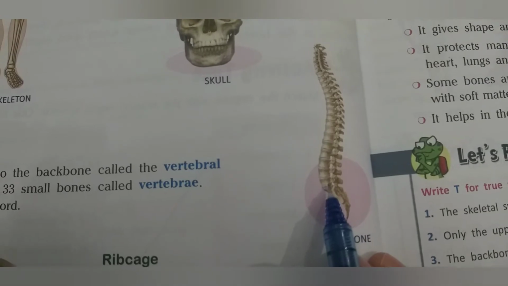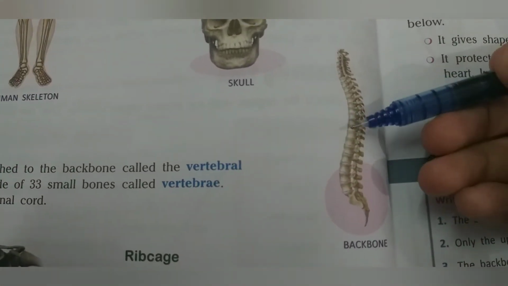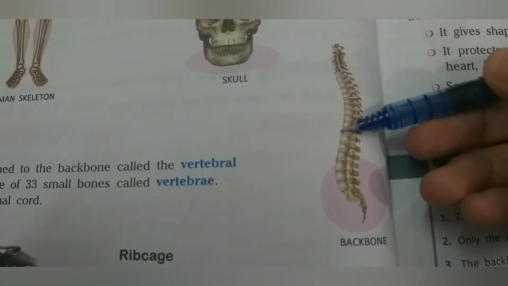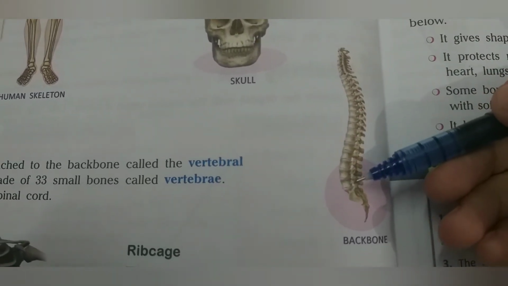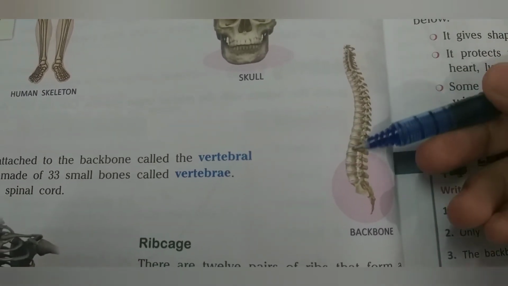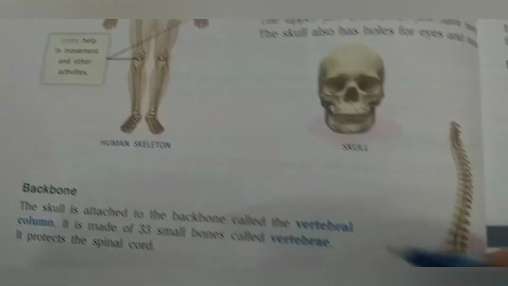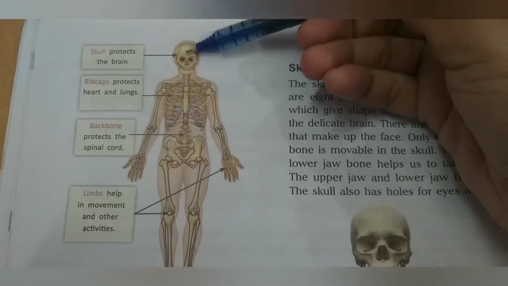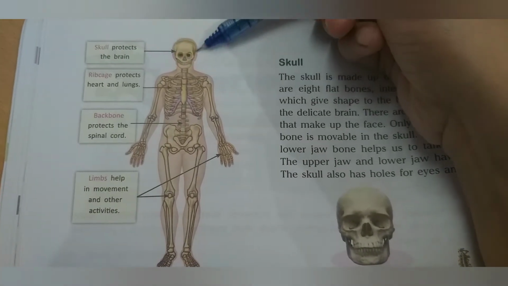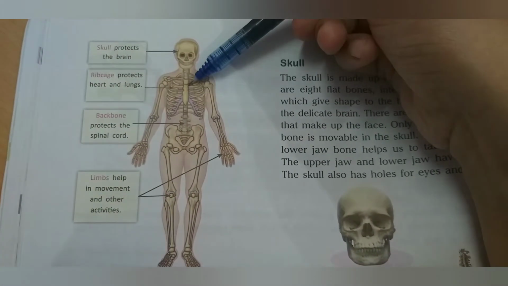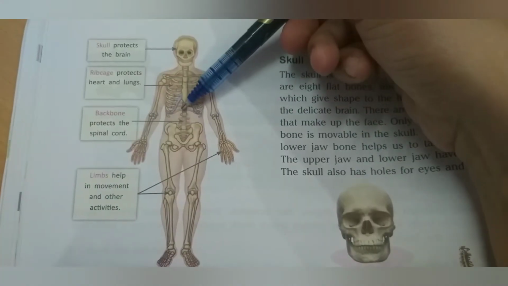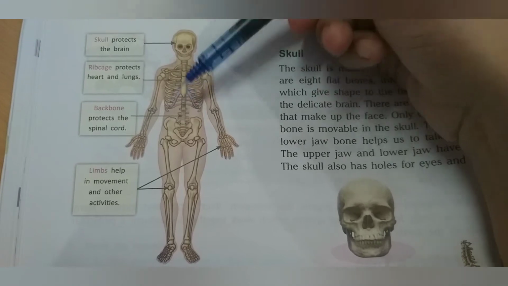What it does is it protects the spinal cord. The spinal cord is a thick bundle of nerves that is a part of the nervous system. So the backbone protects the spinal cord. You can see here different parts of the skeletal system. The upper one, the skull, protects the brain. The second one, the backbone, from here till here, protects the spinal cord.